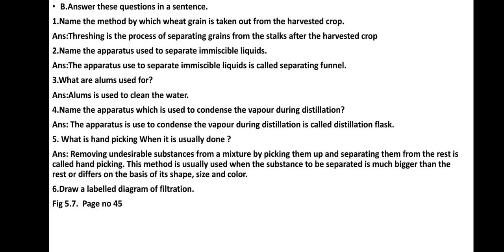Number 5, what is hand picking? When it is usually done? Answer: removing undesirable substances from a mixture by picking them up and separating them from the rest is called hand picking. This method is usually done or used when the substances to be separated is much bigger than the rest or differs on the basis of its shape, size, and color.